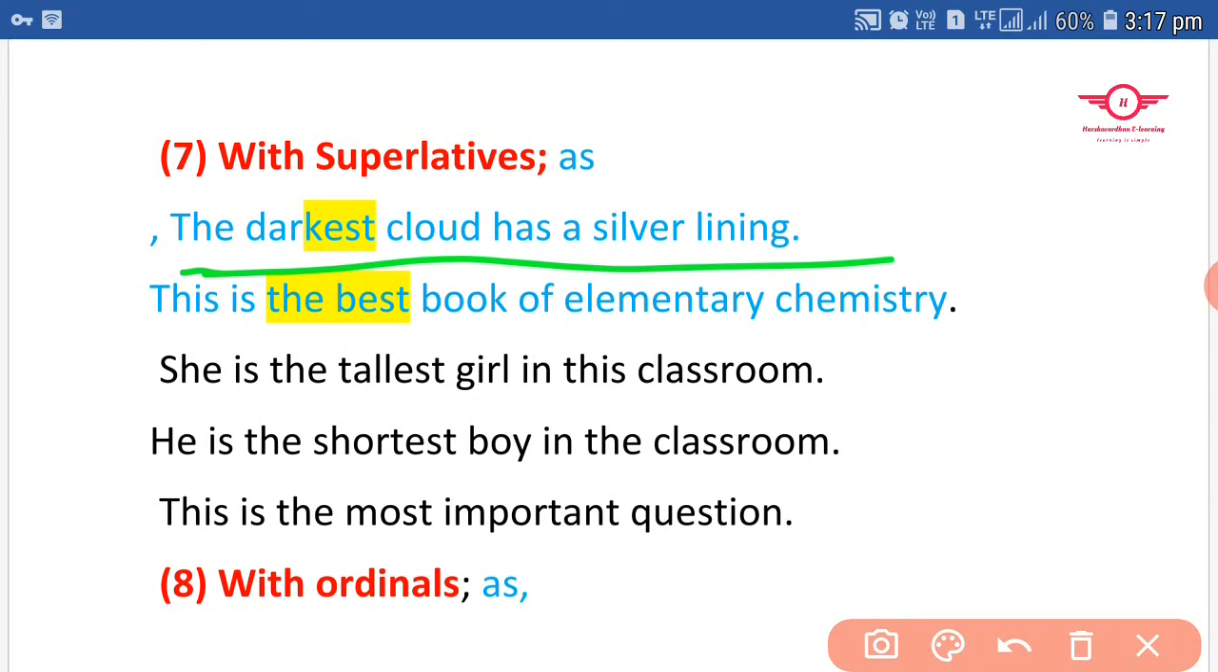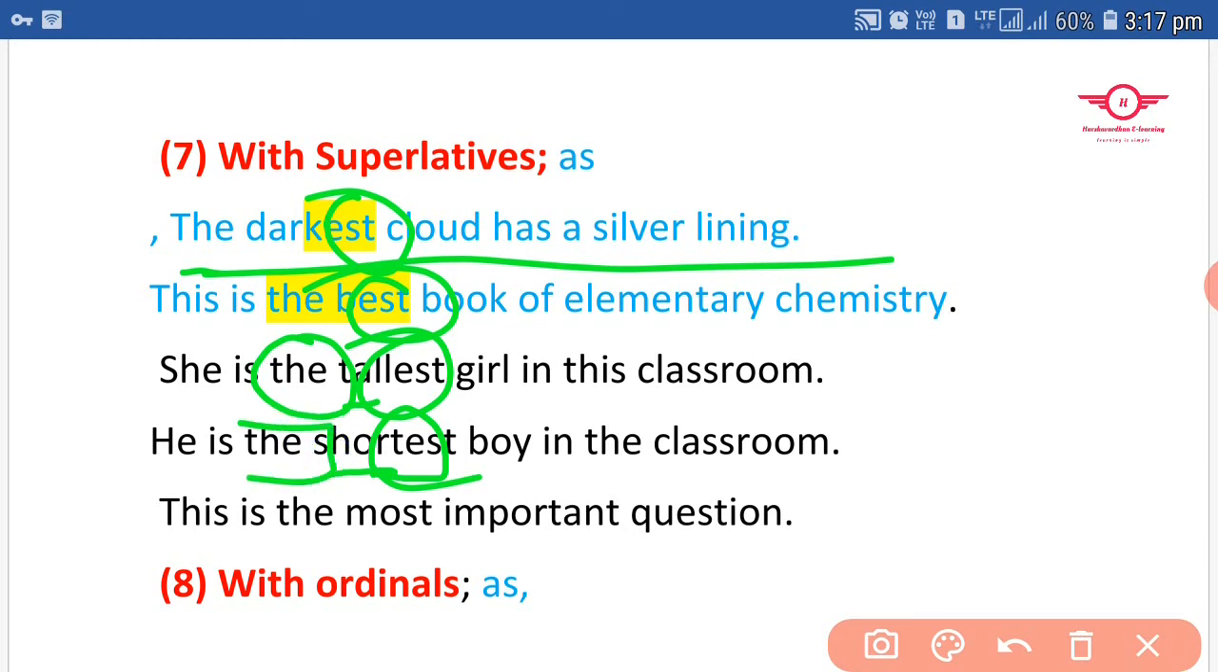The darkest cloud has a silver lining. In this word, I have marked here est. This is the best book, like that. She is the tallest girl. Actually, before the superlative degree I used here the, and here also, he is the shortest boy. Here also I used this superlative degree. Before the superlative degree I used here the.